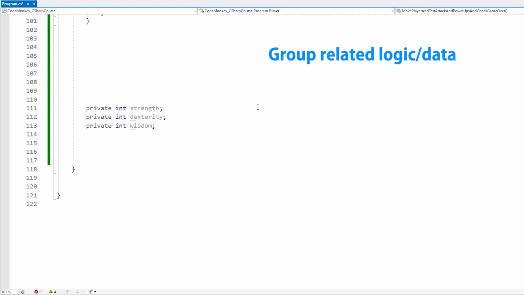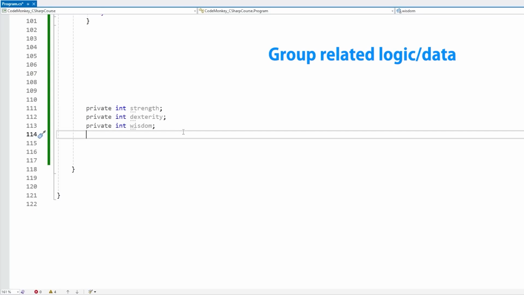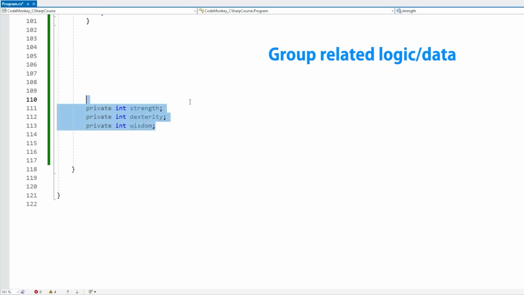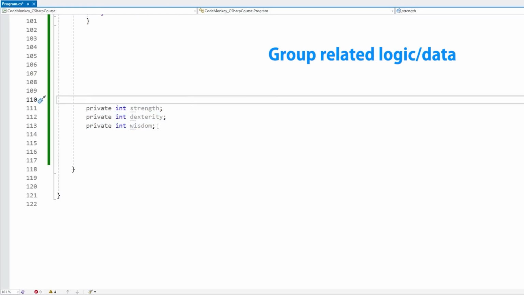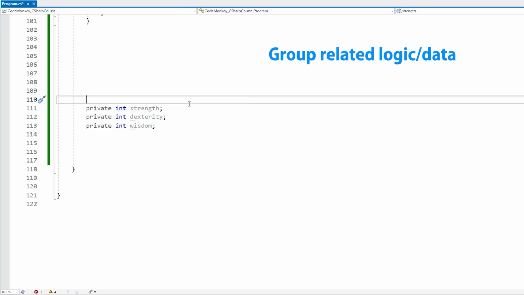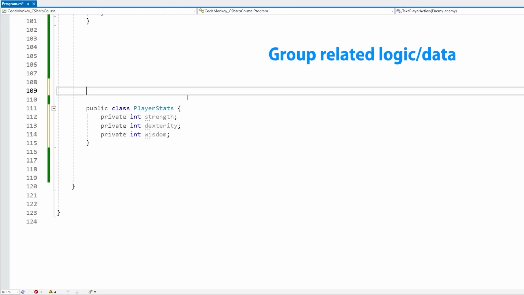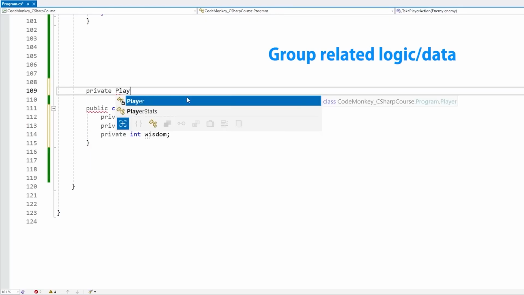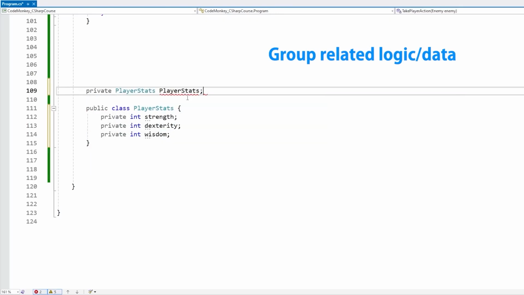Another good one is group logic together, meaning, for example, let's say I have some stats in my player class, and let's say I've got some sort of UI class that I want to display these. Since these three separate fields are all really part of the same thing, these are all player stats, instead of working with three separate fields, instead of having to, for example, call some function on the UI that takes in three separate parameters, instead of that, consider making a custom type just to hold these stats. So something like PlayerStats, that inside contains all those, and then you would simply have just one field of type PlayerStats that contains all of the player stats.